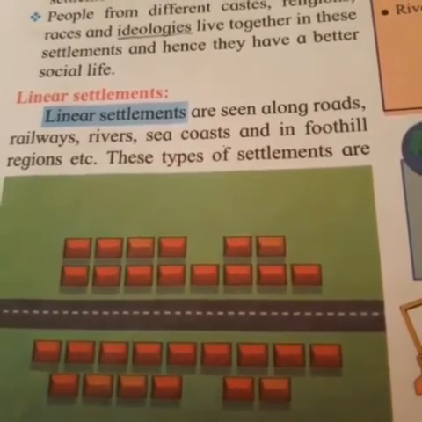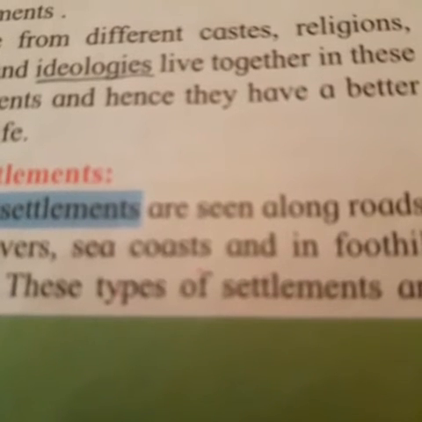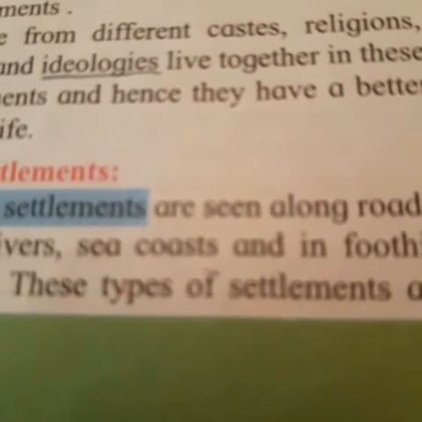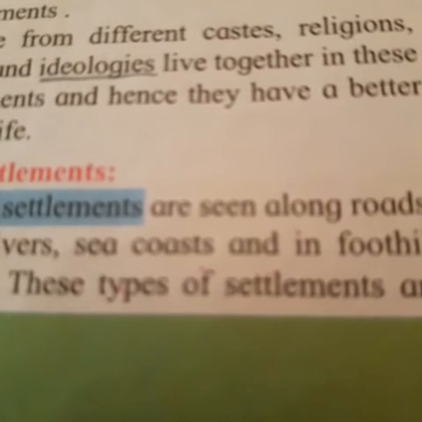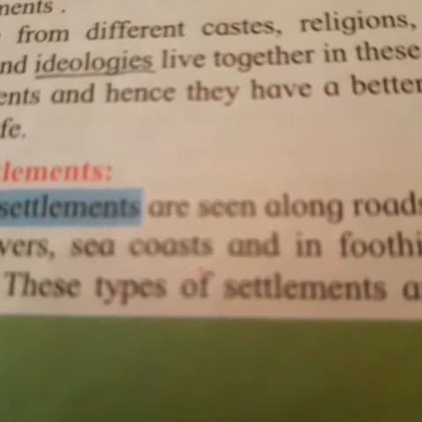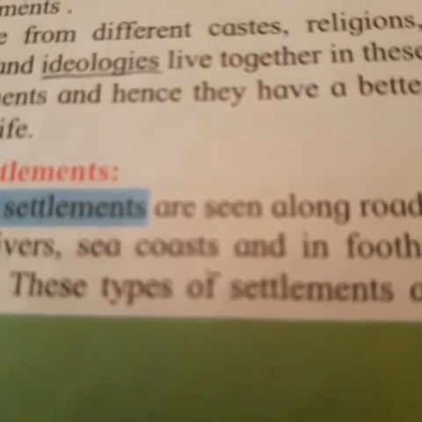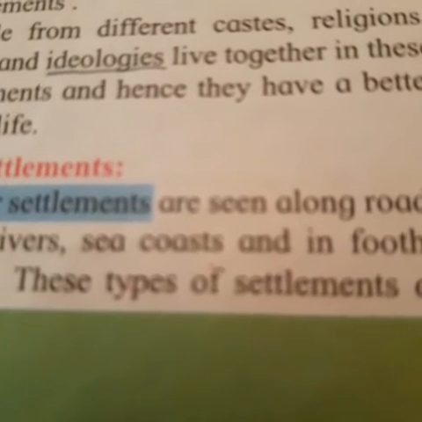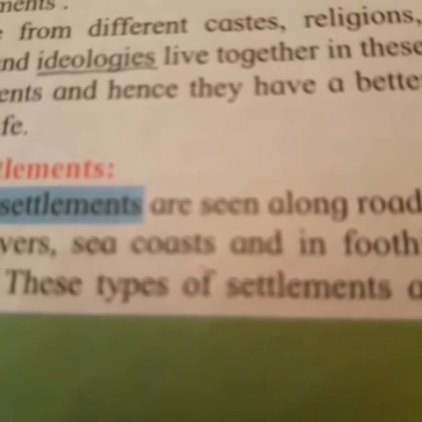As the settlement grows in the course of time, multiple lines emerge. Then the roads are parallel to each other. Some shops can be seen over here. These settlements grow along with the road. For example, settlements found along coastal tracks, major rivers and national or state highways are seen in our country.